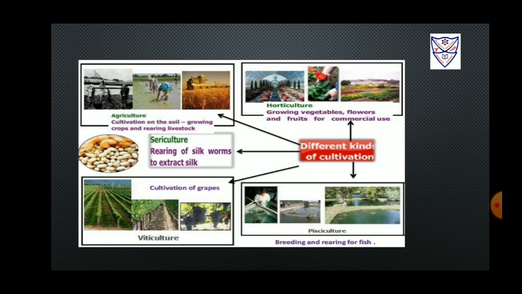It helps to supplement a farmer's income. Viticulture, when farmers grow grapes for commercial purposes. Pisciculture, when fish are bred in ponds and tanks, especially for that purpose. Horticulture, when fruits, vegetables or flowers are grown for commercial purposes.